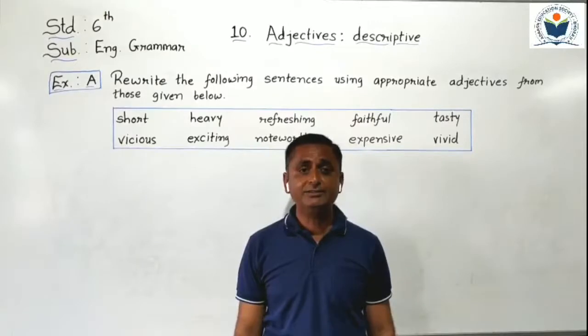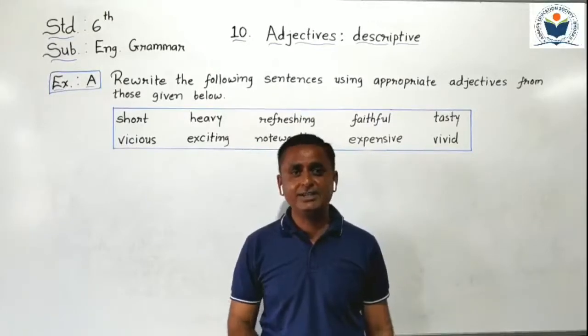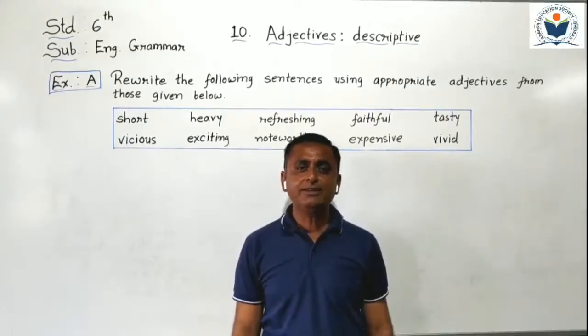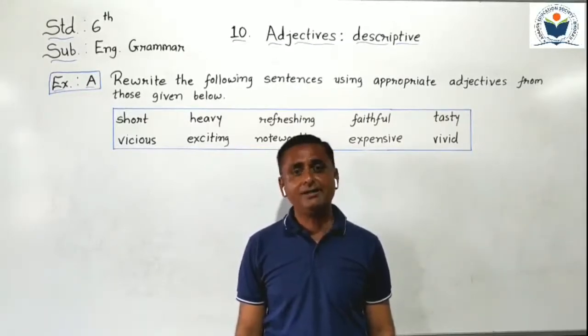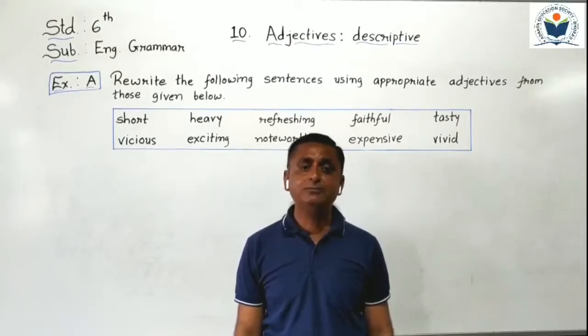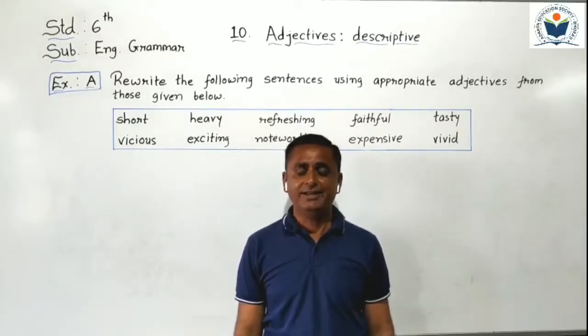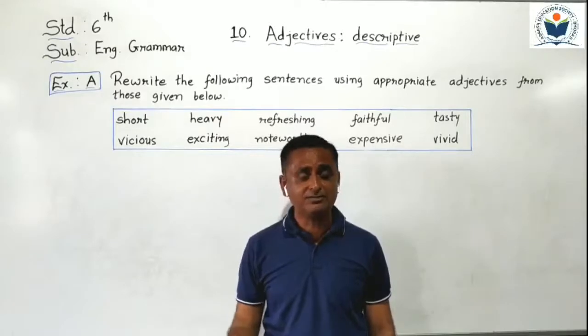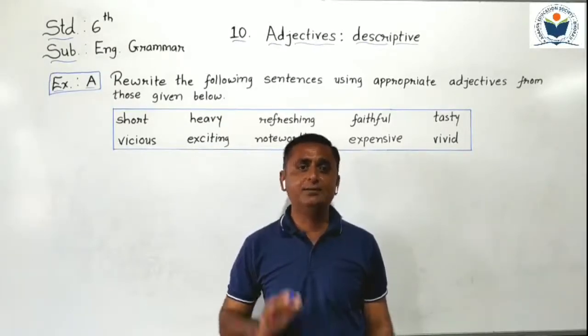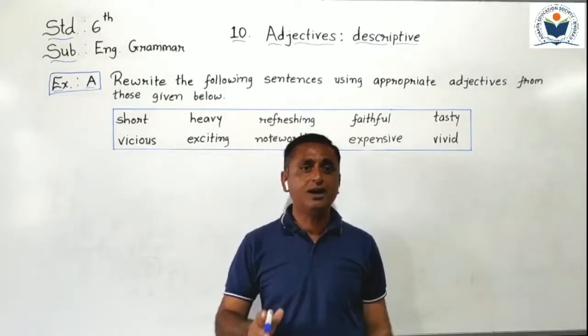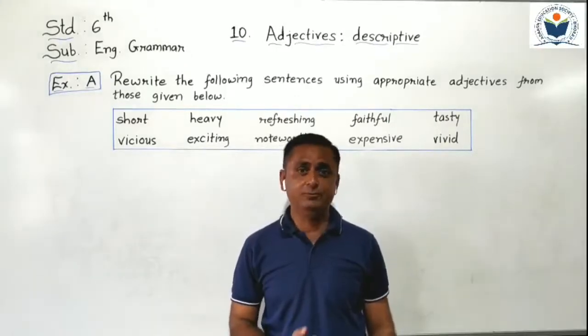Can you give me answer? What is an adjective? Adjective is a word which defines or modifies nouns and pronouns. Adjectives are words which define or modify the nouns and pronouns. They all are known as adjectives.